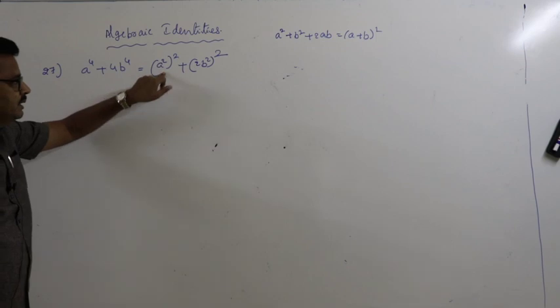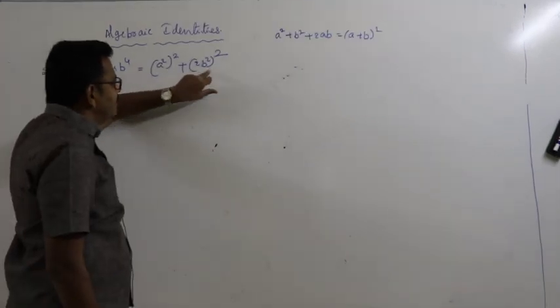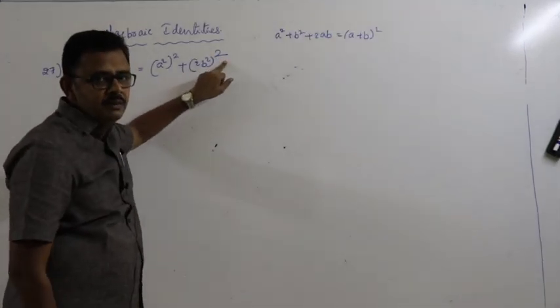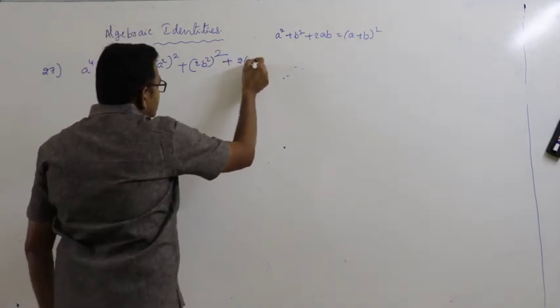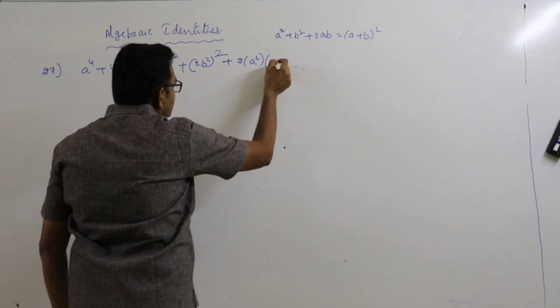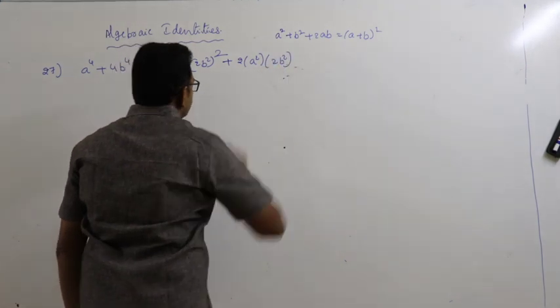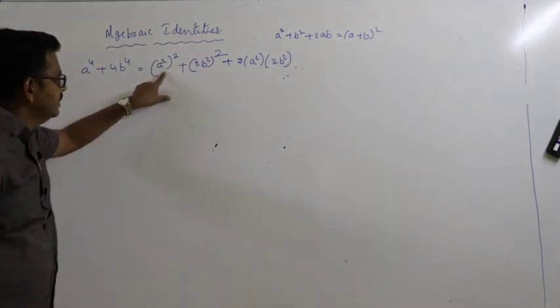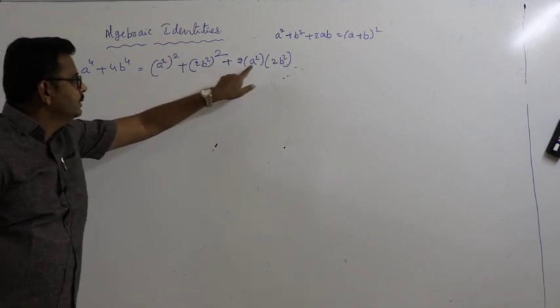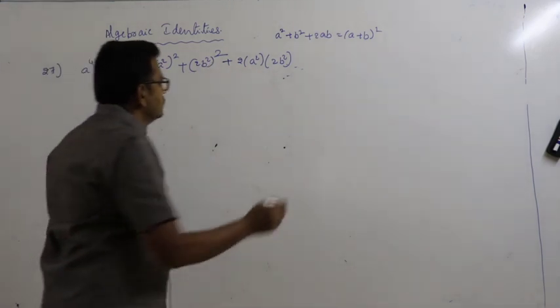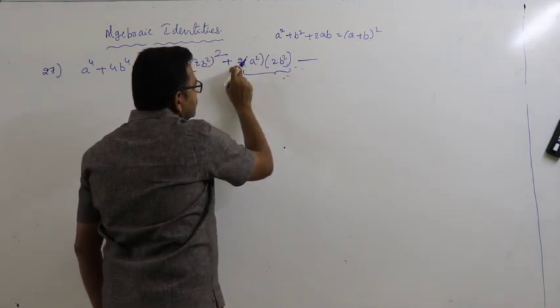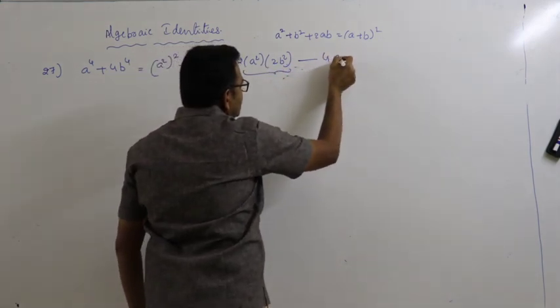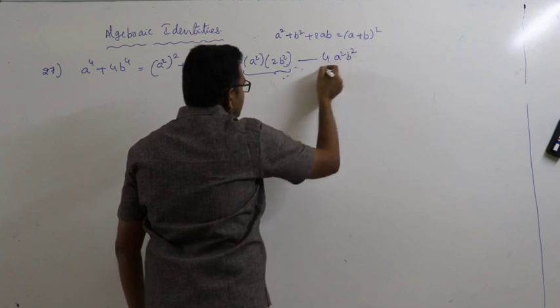Now this is a square plus b square. I am adding 2ab, that is 2 into a square into 2b square. A square plus b square plus 2ab. I am adding, so I am subtracting the same term, so this is 4a square b square.